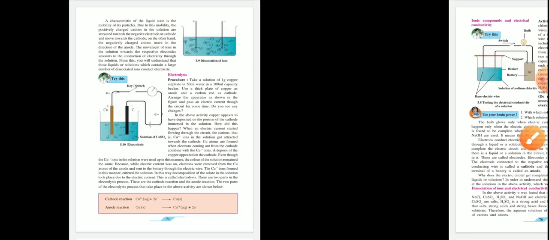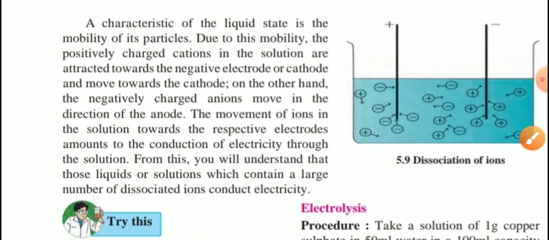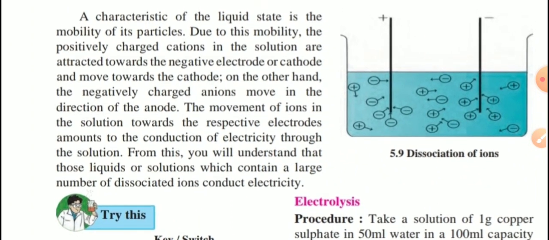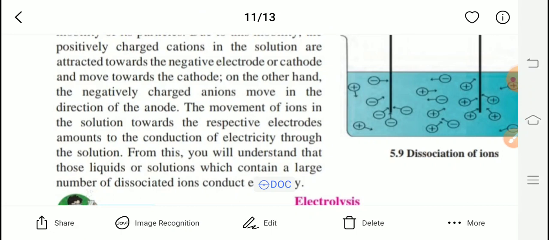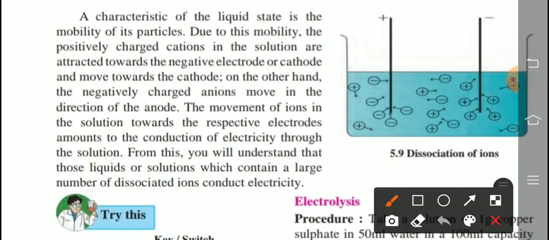Next. A characteristic of the liquid state is the mobility, mobility meaning movement, of its particles. Due to this mobility, the positively charged ions, meaning cations, in the solution are attracted towards the negative electrode.